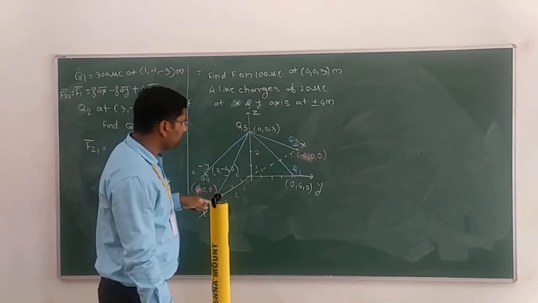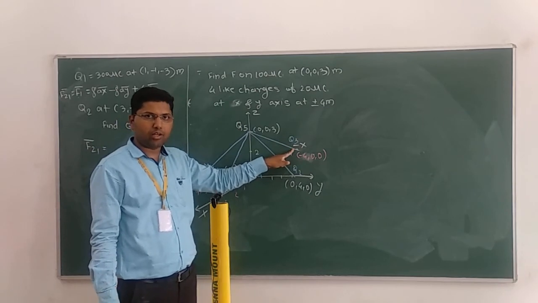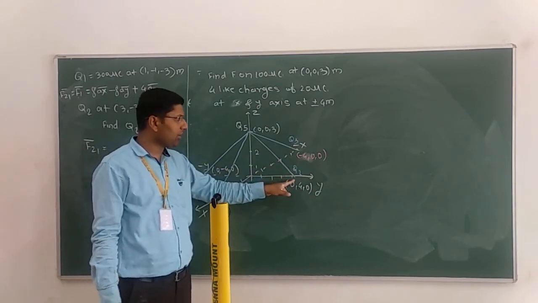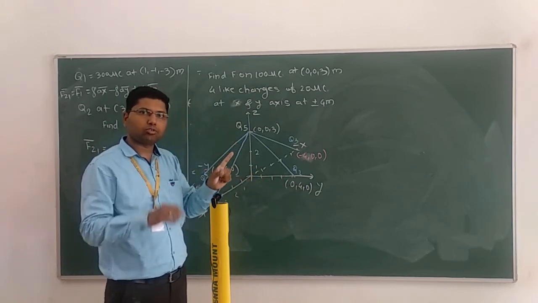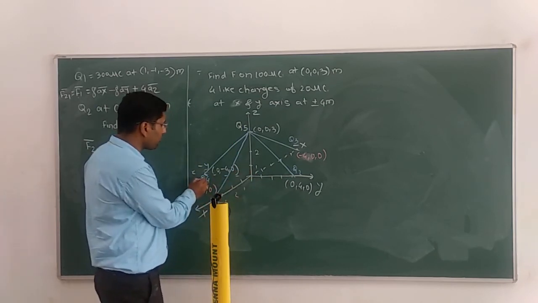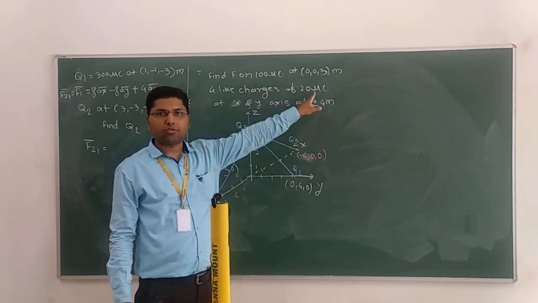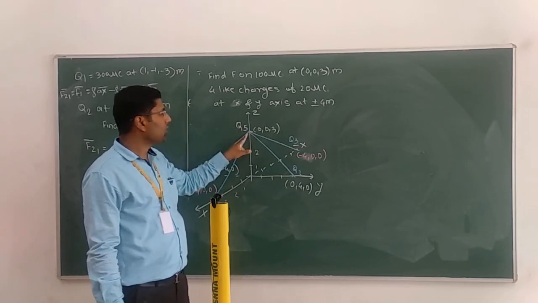So if you are calculating Q1, you will easily find out through the Q3. If you are finding from the Q4, you will easily find out through the Q2. So only 2 forces you have to find out. Other 2 forces you will find out easily. And the charges Q1, Q2, Q3, Q4 are each 20 microcoulomb, applied on this Q5.